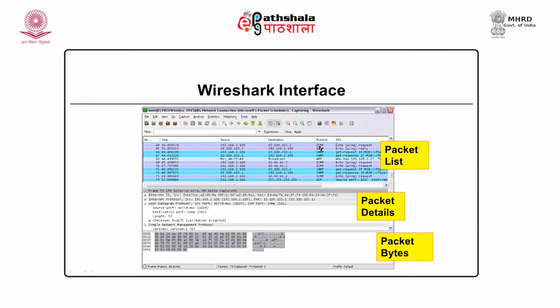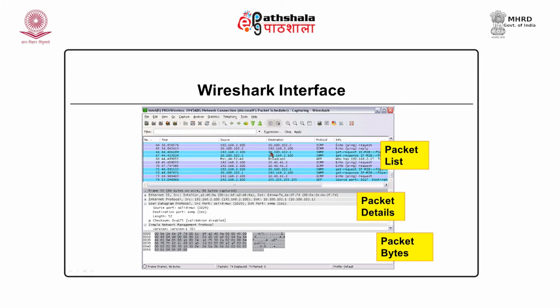You can see the protocol. The first packet is ICMP, the other is also ICMP, and so on. These protocols indicate packets. There has to be a source and destination, from which source to which destination the packet was traveling, and brief information is also given over here. When we start capturing packets, we will get the list of packets over here. We can customize the screen, increasing or decreasing the sections through the bar over here.